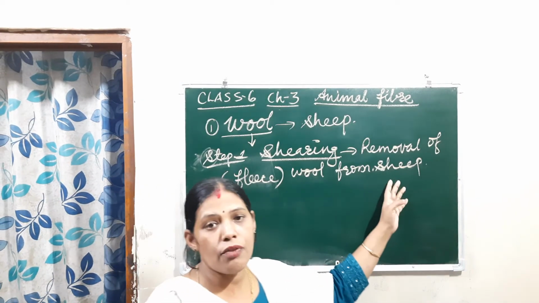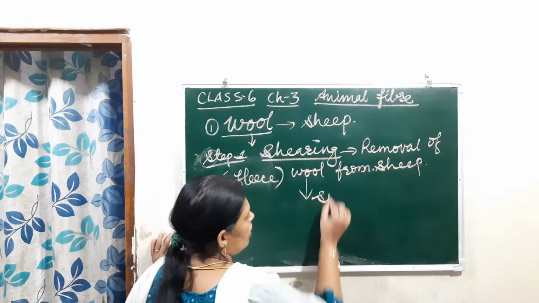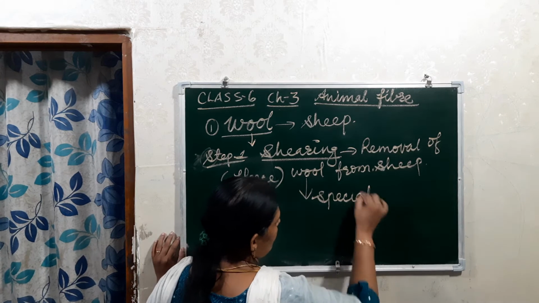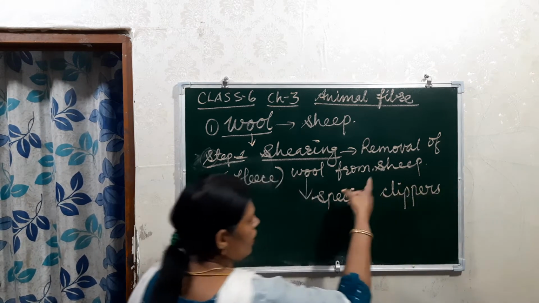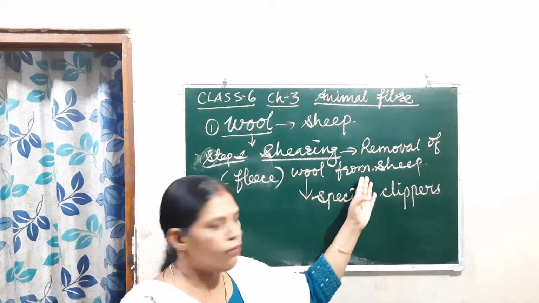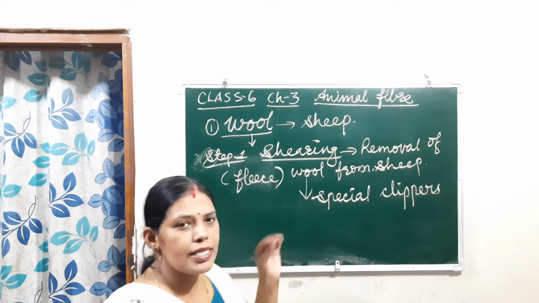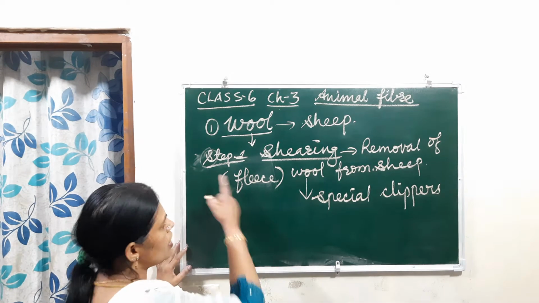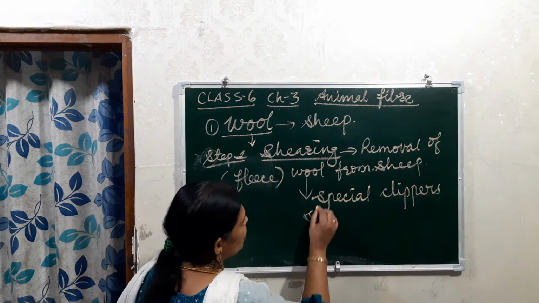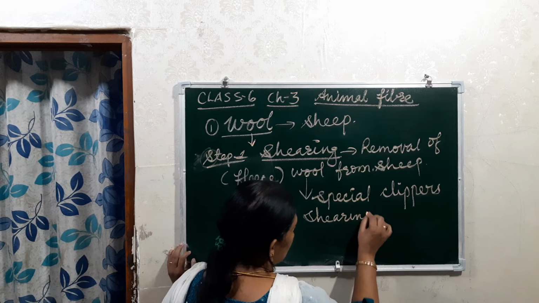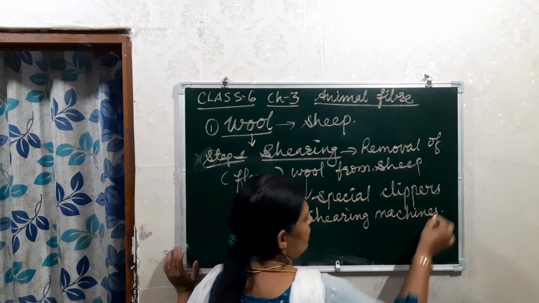It is removed from the body of the sheep by special clippers. Special clippers are used to remove the hair, that wool, from the body of the sheep. They can also remove it by hand, and even by machines. Those machines are power operated, and they are known as shearing machines. With that it will be removed.